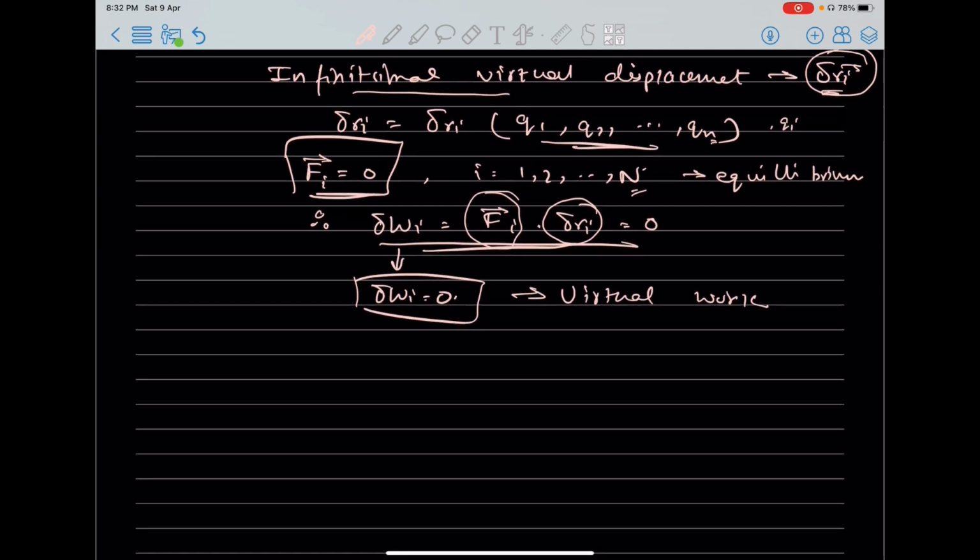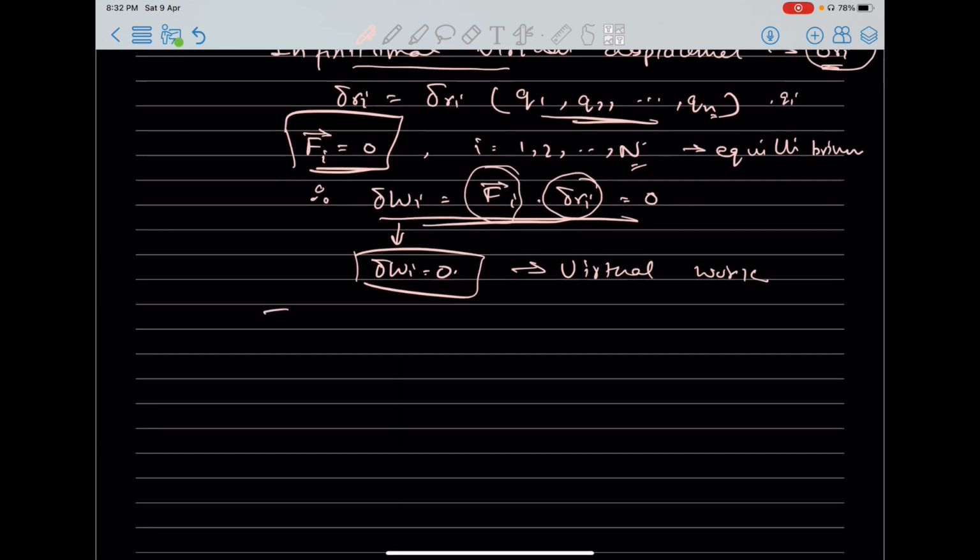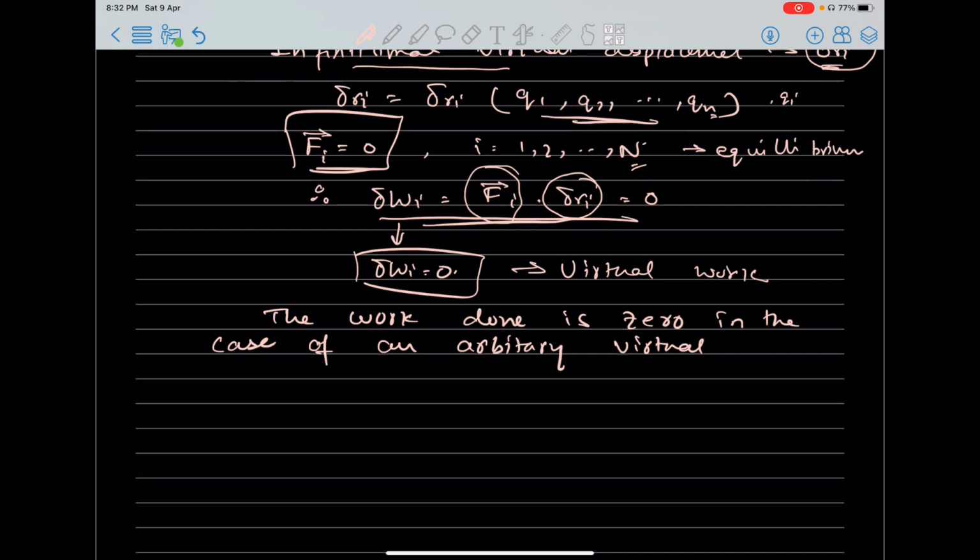So what is the principle of virtual work? It basically states that the work done is 0 in the case of an arbitrary virtual displacement of a system from position of equilibrium.